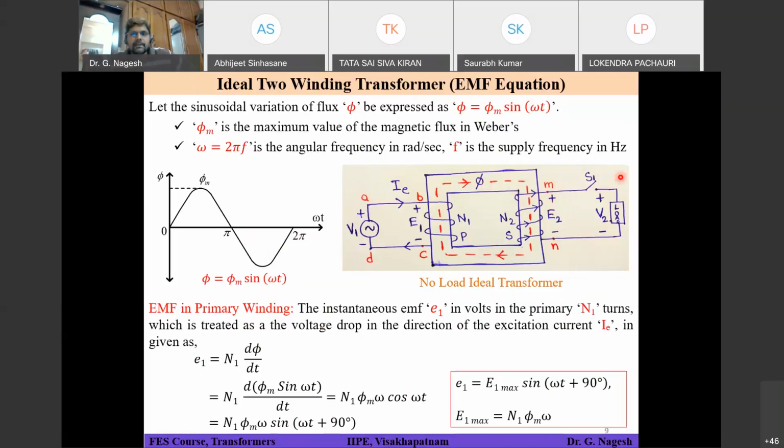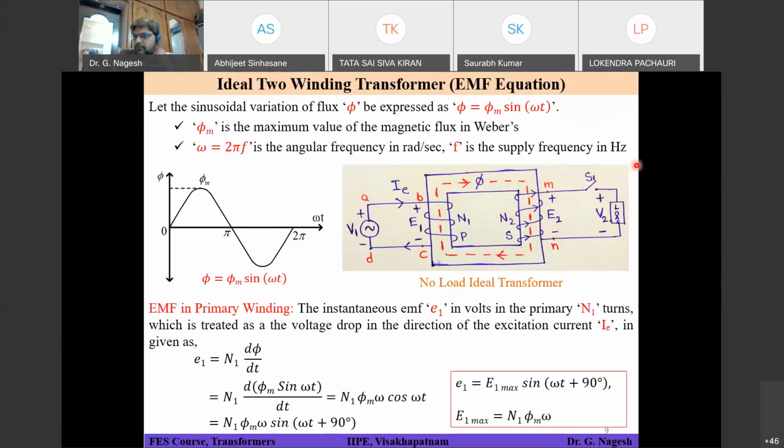So apply the right hand thumb rule. Place your fingers such that the current shown in the 4 windings of the secondary indicates your fingers. The 4 fingers will be pointing in the current direction shown in your winding. In that case, you observe that your thumb will be showing towards the upward direction, that means towards north. That means the flux generated by this current direction is going to oppose the main flux phi. So it satisfies the rule of Lenz's law. Is it clear?